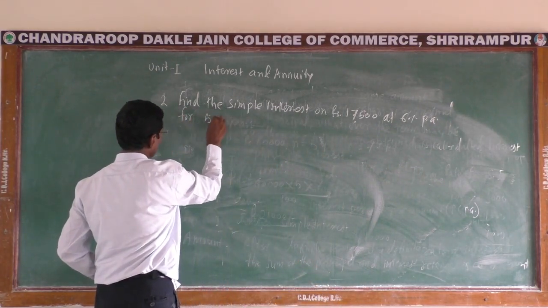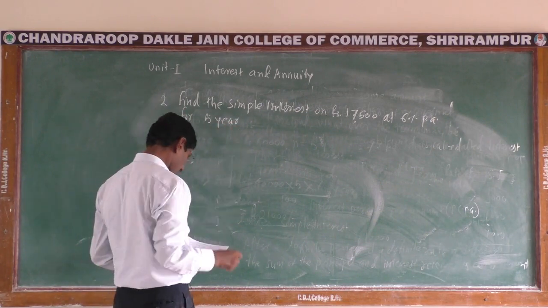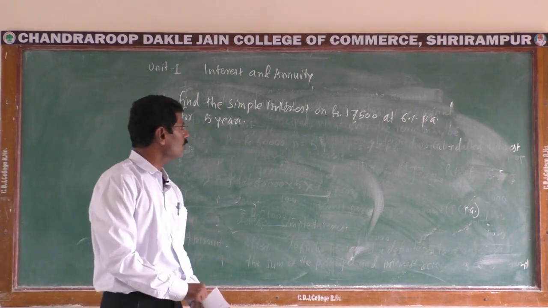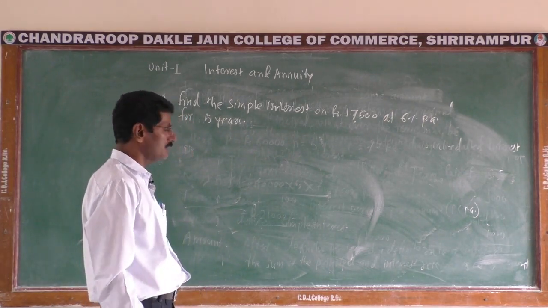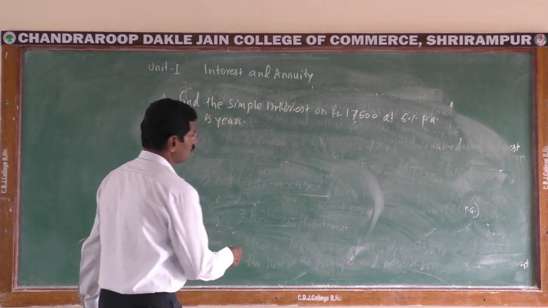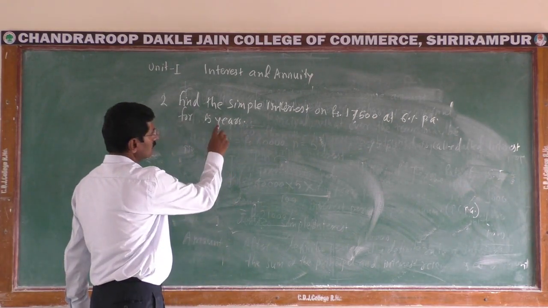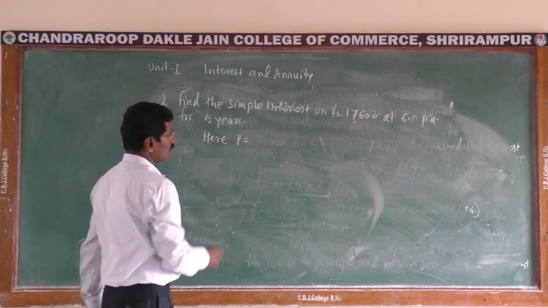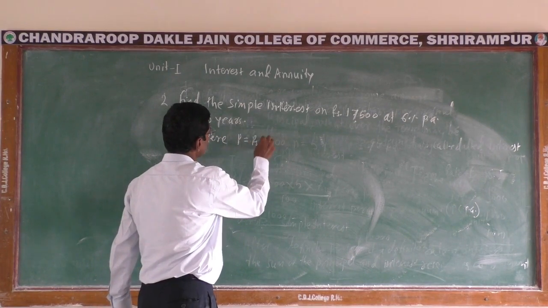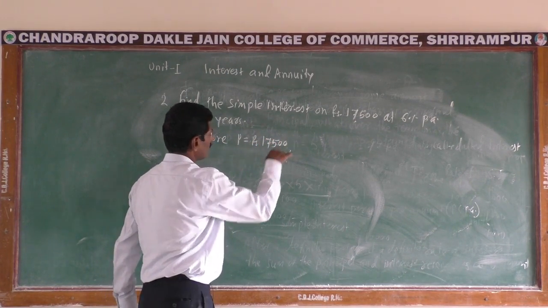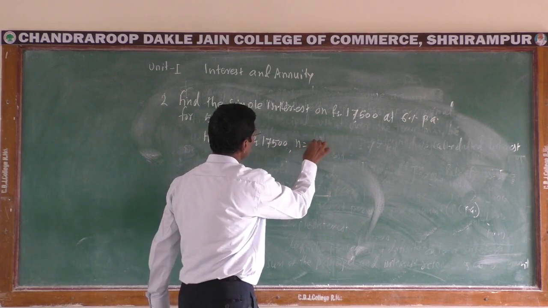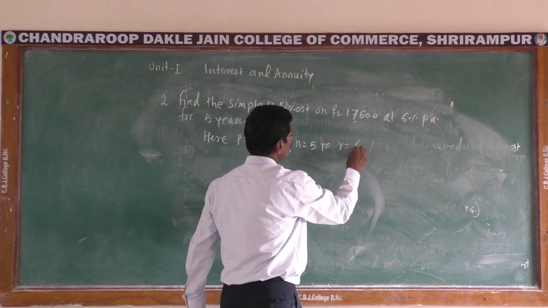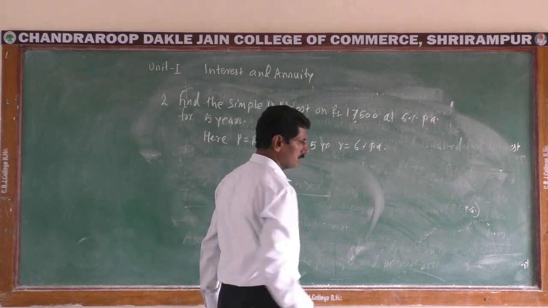In this example, we are given P is equal to rupees 17,500, N is equal to 5 years and R is equal to 6% per annum, that is 6.